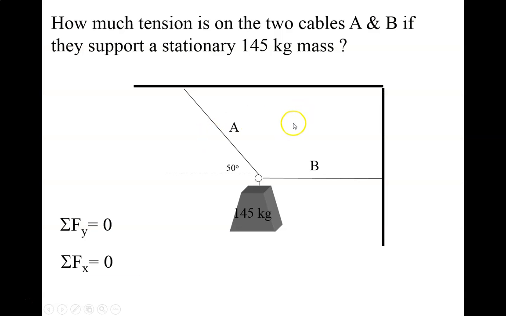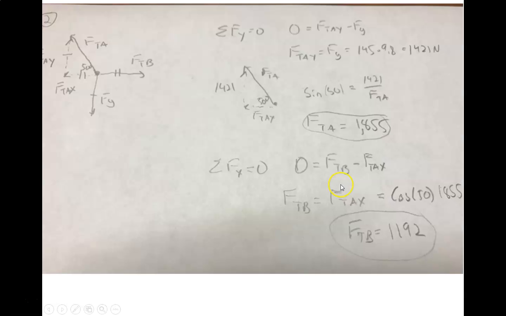Okay, so here's a problem where we've got that same 145 kilogram mass, and now it's being suspended by two cables. We've got force of tension A and force of tension B, and then we're going to have force of gravity down. We want to figure out the tension in the two cables. Basically, the tension is just the force. What force is it applying? That's all that's asking.